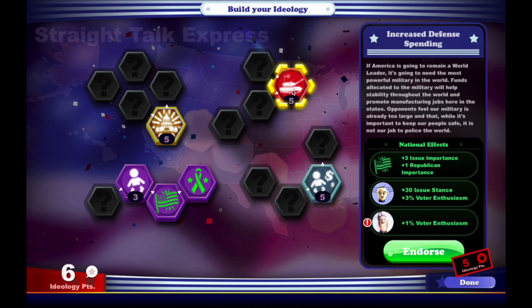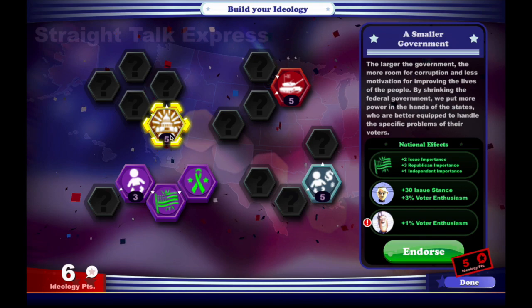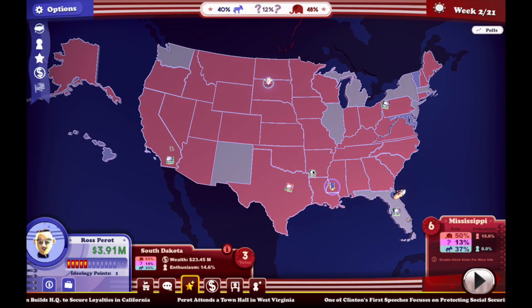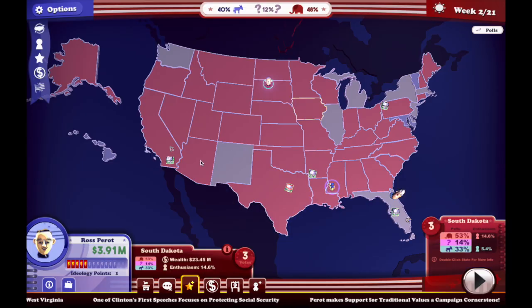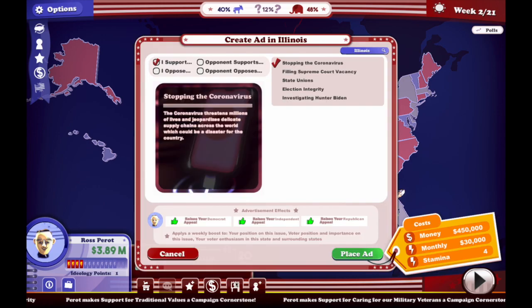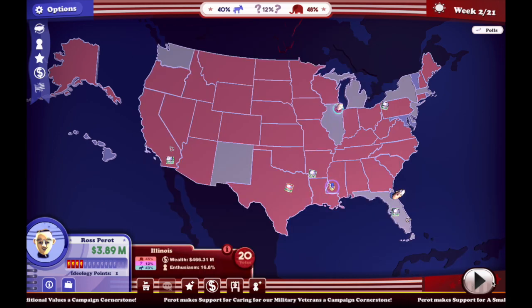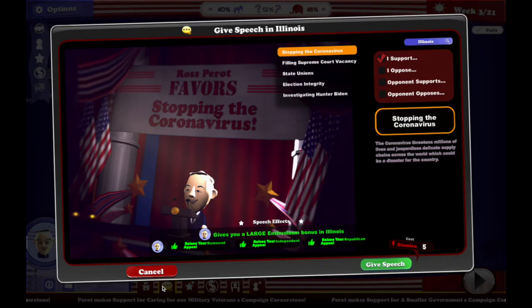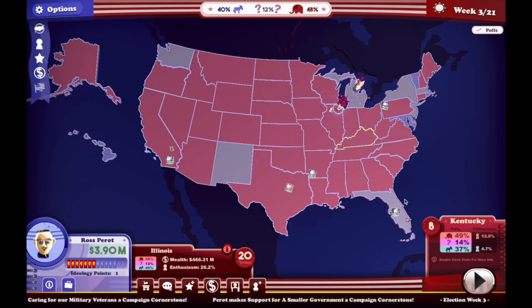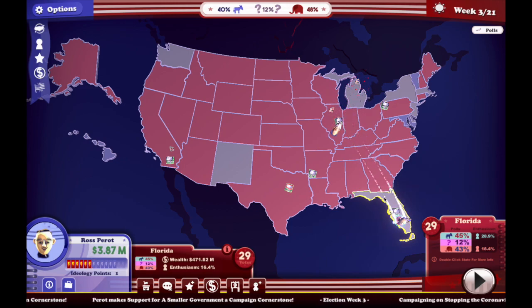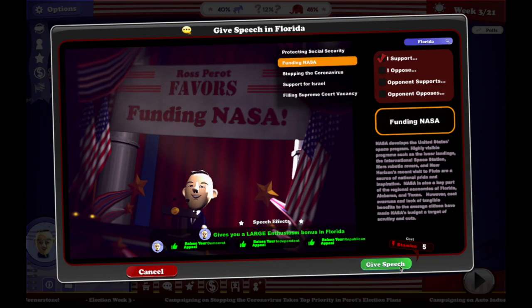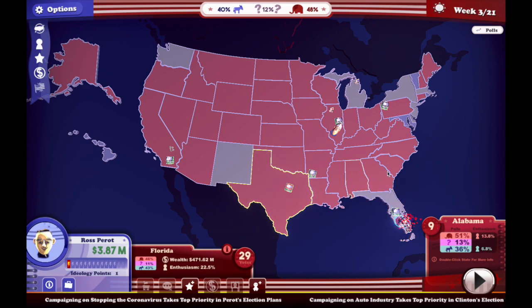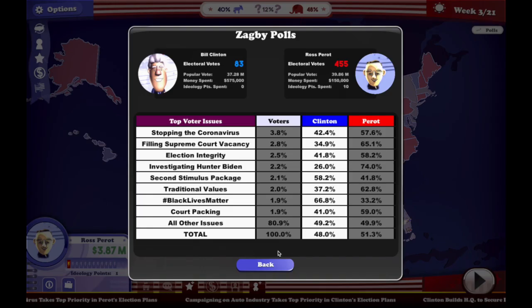Should we endorse a smaller government? Increase defense spending? We'll go with a smaller government because we've got to endorse something. I'm just hoping a smaller government doesn't violate him too much. I don't think that it really violates what he believed in, but we'll go to Illinois here. We'll just go to the next turn. Now we'll give a speech here in Illinois about stopping the coronavirus. Let's go to Florida. We'll give a speech about funding NASA. And how are we doing here? We're doing quite well.